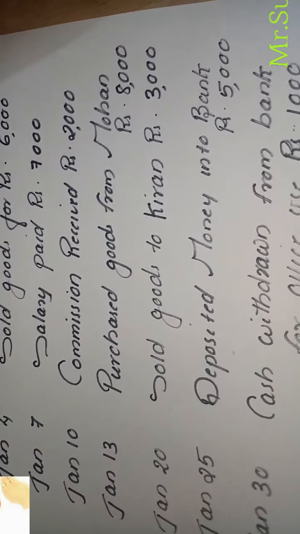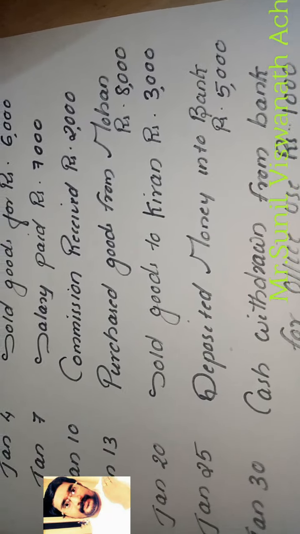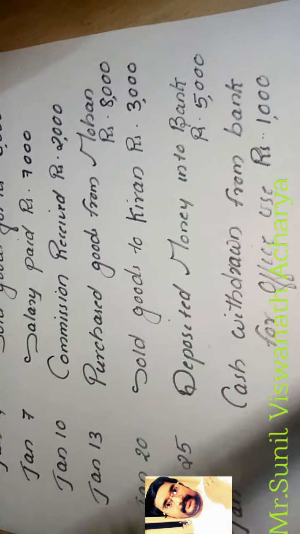Now the next transaction: January 10, commission received rupees 2,000. Commission received is an income, a revenue. What is coming to the business? Cash. Whenever we receive commission, cash is coming to the business. So how do we write it? January 10, cash is coming to us. Cash increases, cash is an asset, asset increases, so we debit the cash account. Commission is our revenue, revenue increases, we credit. The revenue name is commission received account.